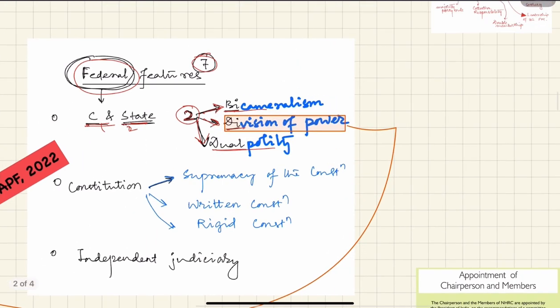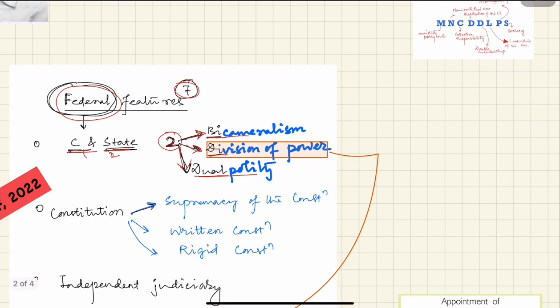Division of power between center and state. Where is the power division between center and state mentioned? In the 7th schedule: union list, state list, concurrent list. It is mentioned in the constitution.